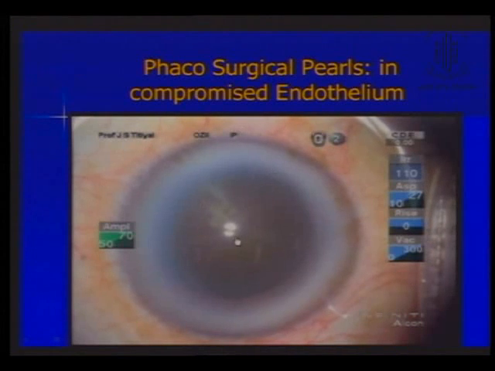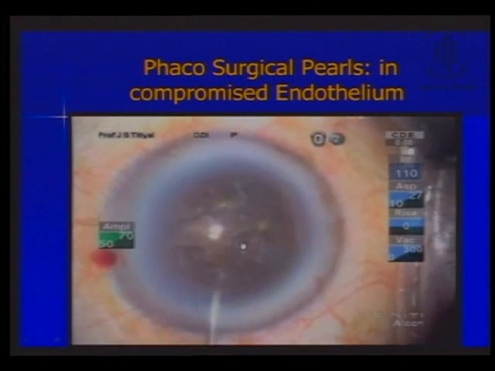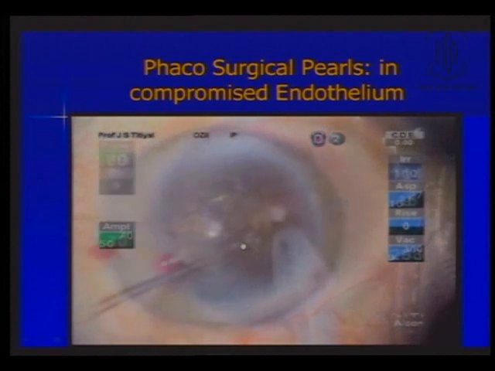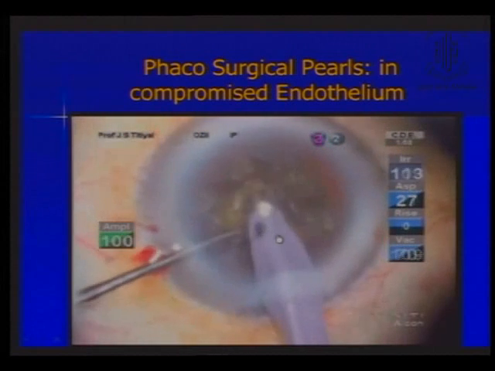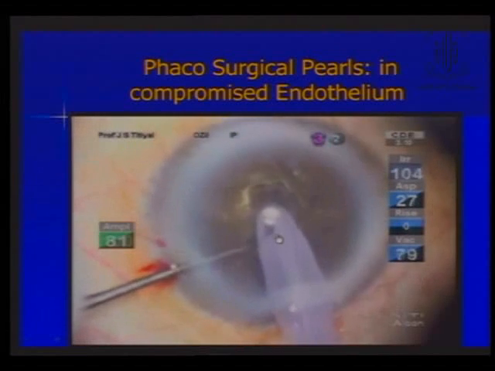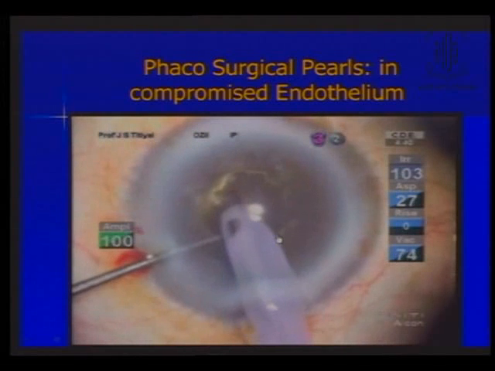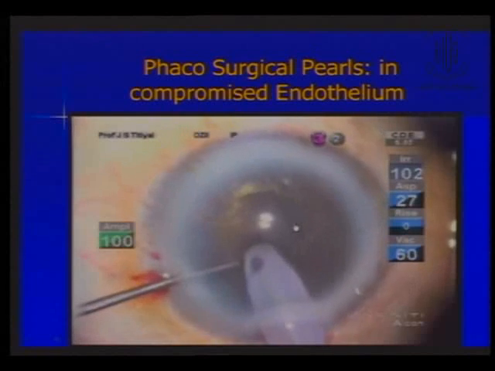Let me take you through a few important aspects of surgical pearls in phaco in hard cataract. As I said, using Viscoat and the soft shell technique does go a long way in these cases. And this patient had a slightly poor endothelium. Once you have a hard cataract, make sure you decrease the bulk of the central hard nucleus so that you can effectively break the central plate. And once you have broken the central plate, you can always have easy chopping.